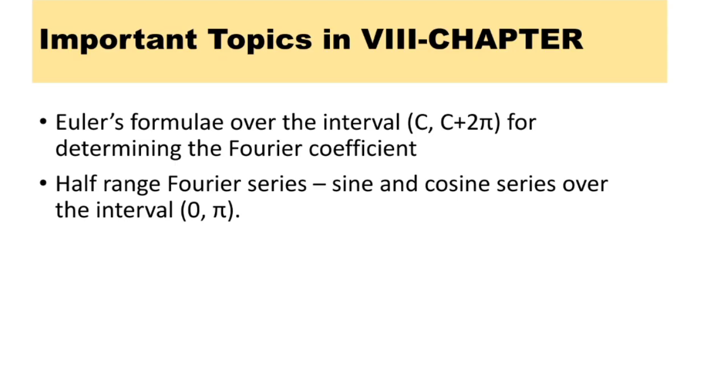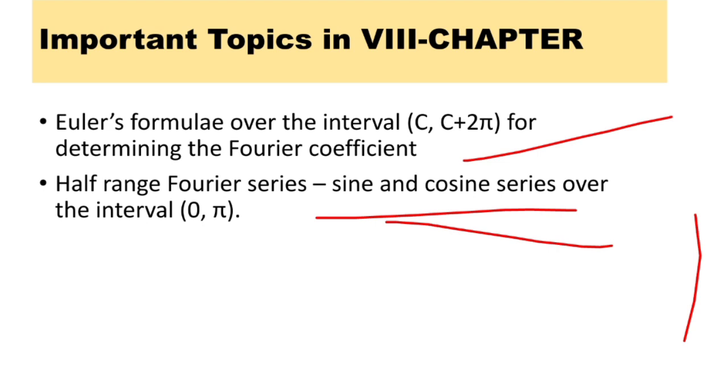The important topics in this Fourier series are Euler's formula over interval c, c plus 2 pi for determining the Fourier coefficients, and half range Fourier series of cosine and sine series over interval 0 to pi. From Euler's formula we can expect 1 mark, and from half range Fourier series we can expect 1 mark. Sine series and cosine series are the most repeated questions from past 5 years. This is the most important chapter, and scoring is easy. We can score easily from these chapters.